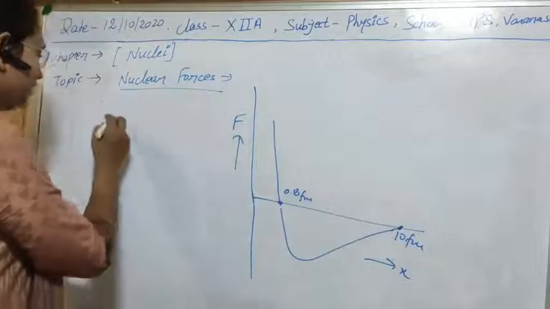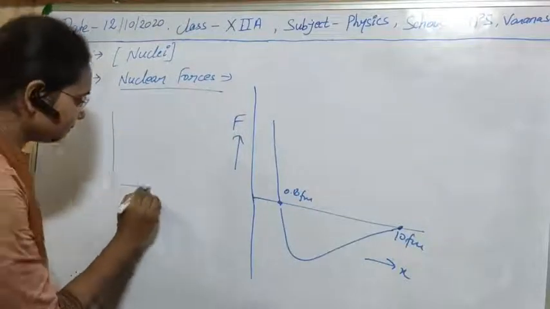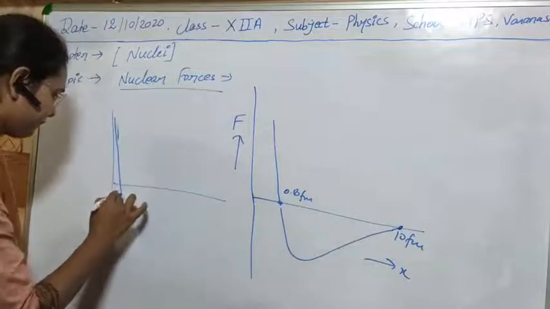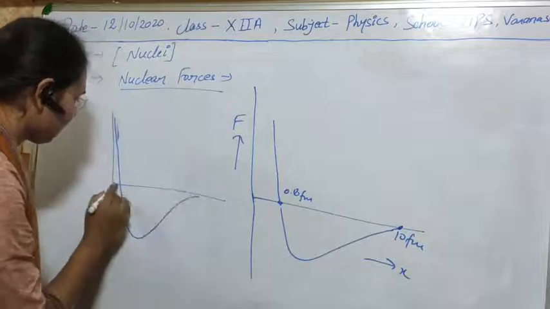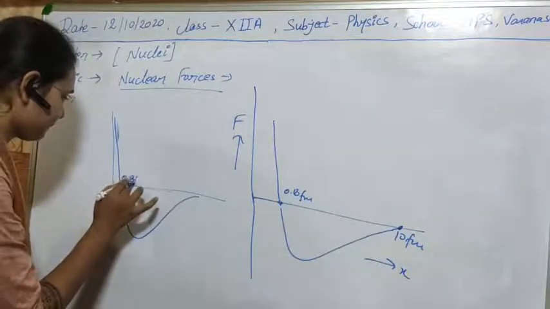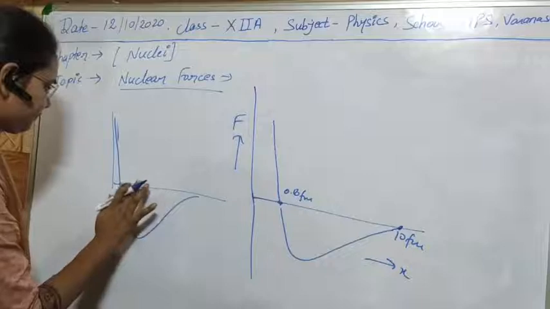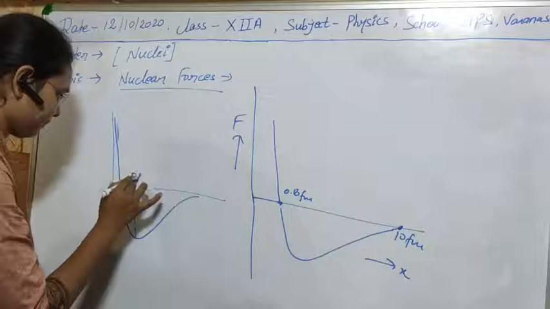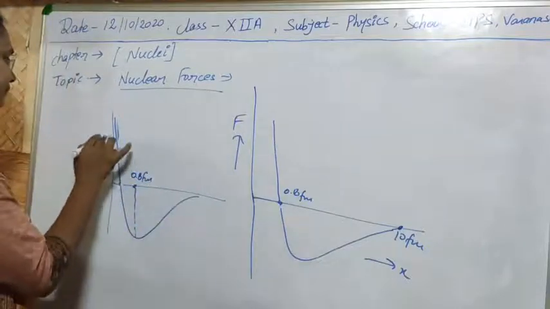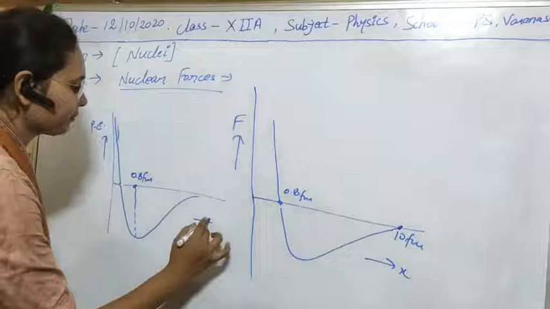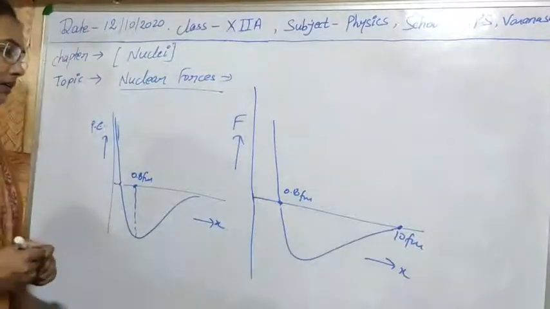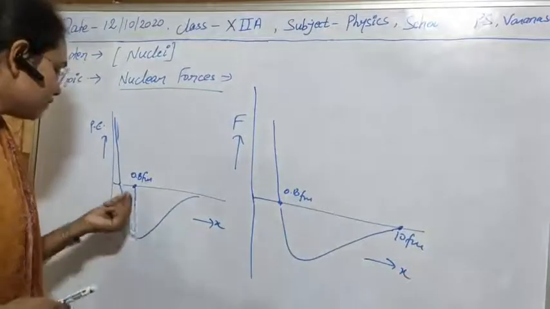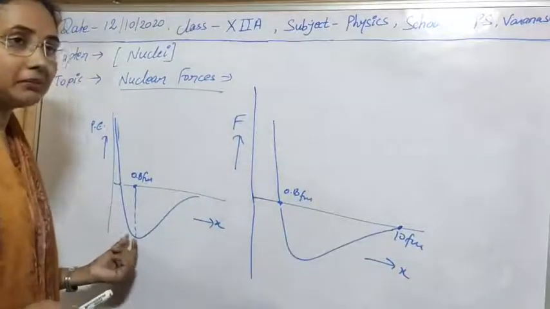So that curve will be like this. As we are seeing in the potential energy versus distance curve, at 0.8 Fermi it has minimum potential energy.